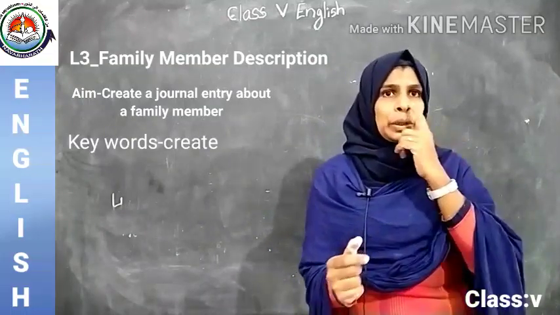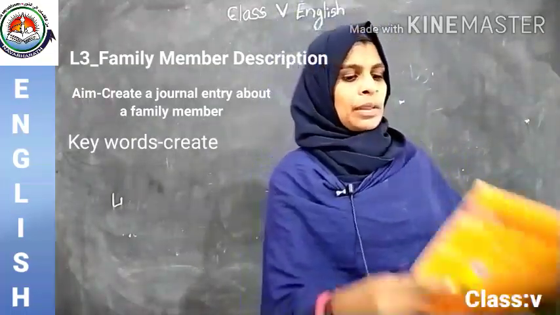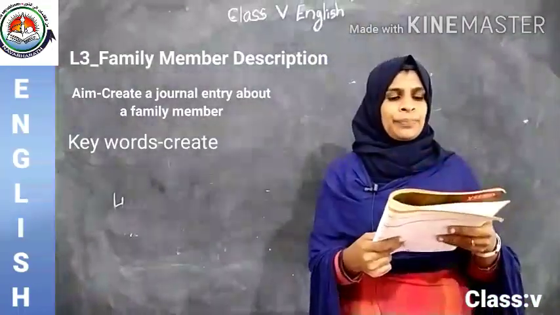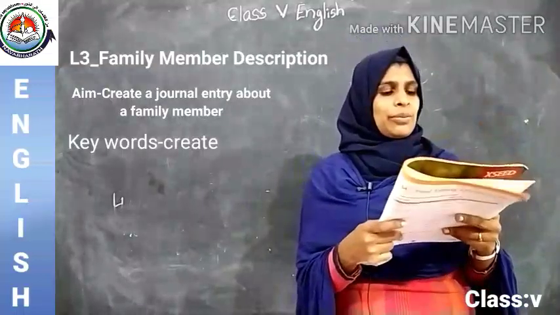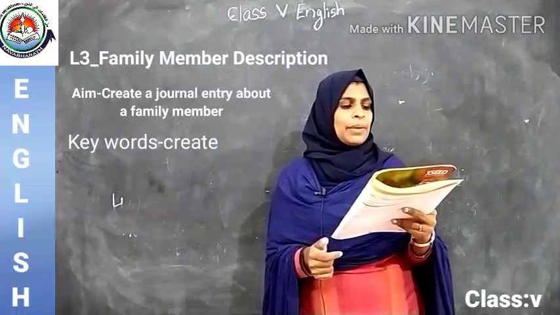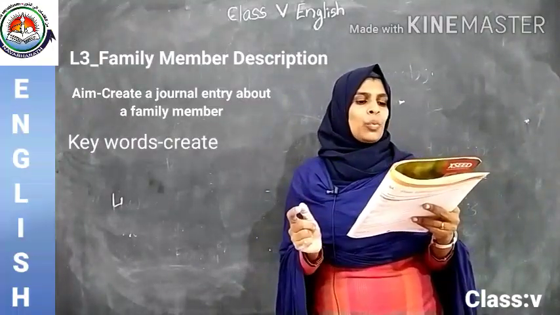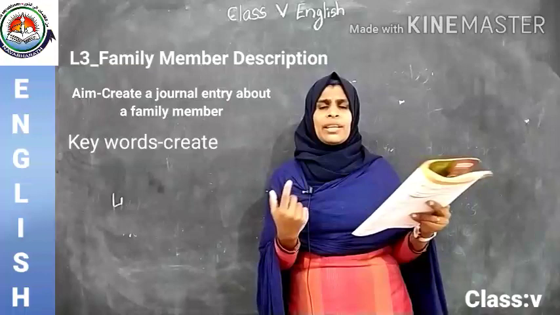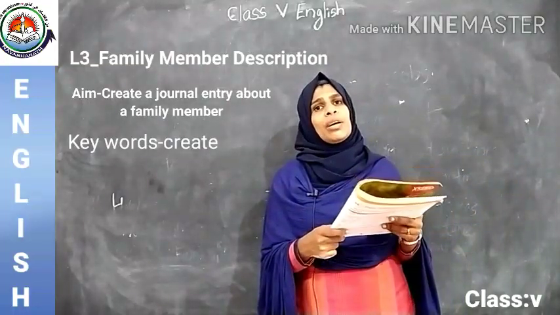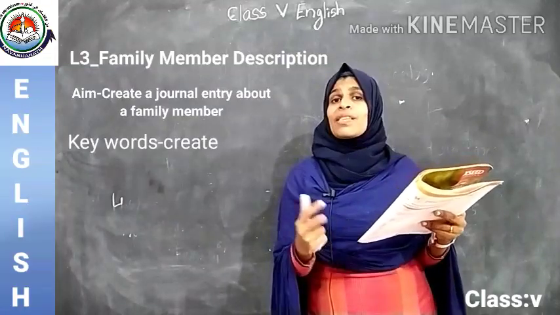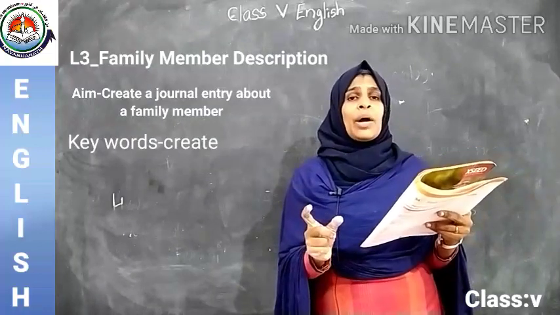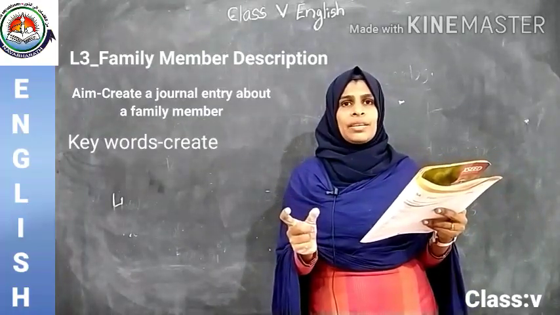Okay. All of you take history, page number 28. All of you take it. Okay. Family member description. Fill in the outline with the details about your family member. Paragraph 1, introduction, that we already read. Whose journal? Sunita's journal entry about her father. What was the name of her father? Yes, Karamchand.